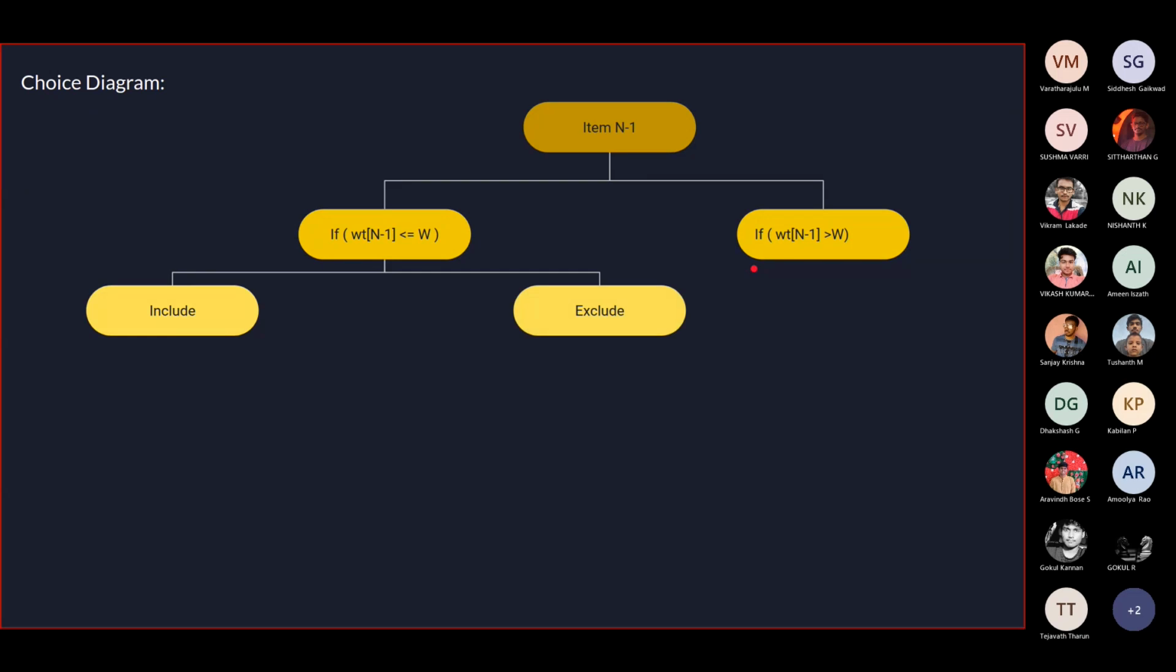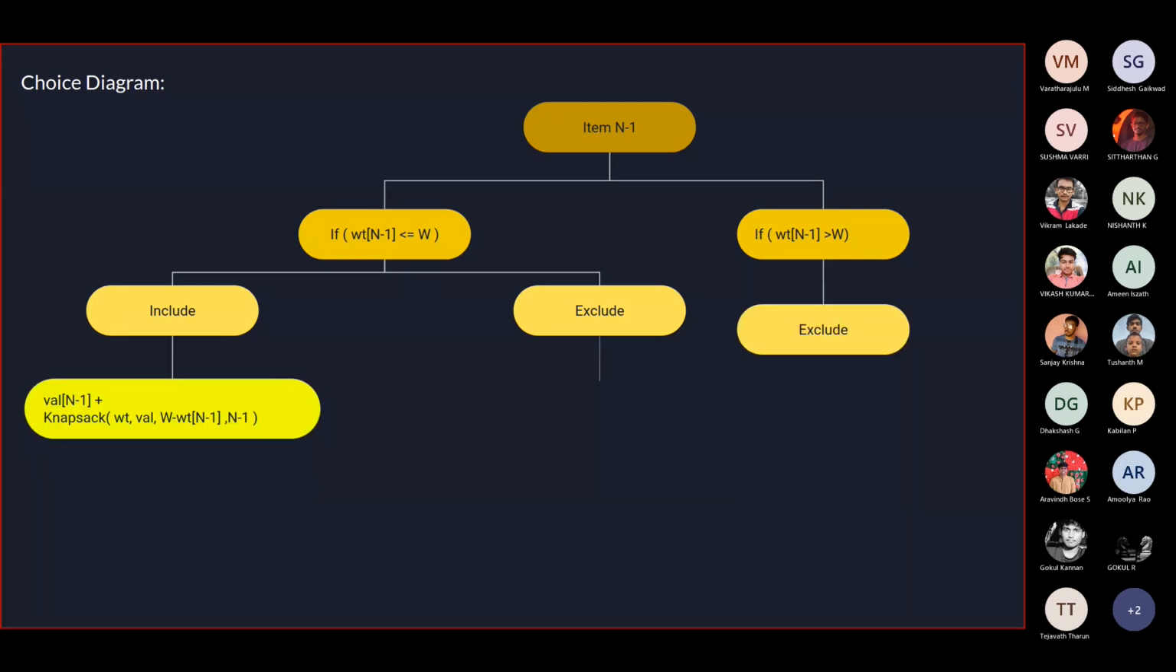So now, if it can fit inside my bag, I have two options. That is, either I can include it or I can exclude it. If it doesn't fit in my bag, I have no other option but to exclude that particular item from keeping it in my bag. So that is my condition over there. If I include it, my mathematical condition is this.